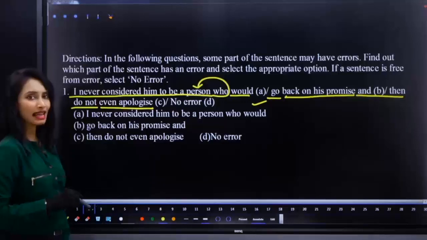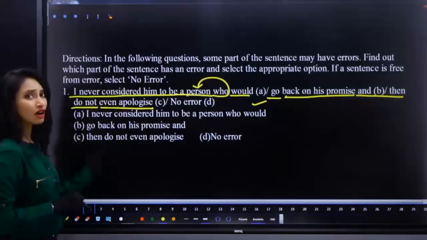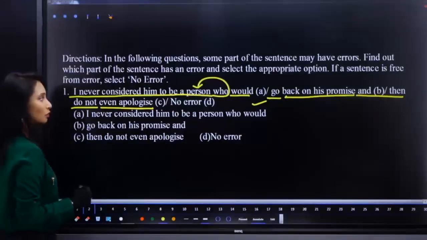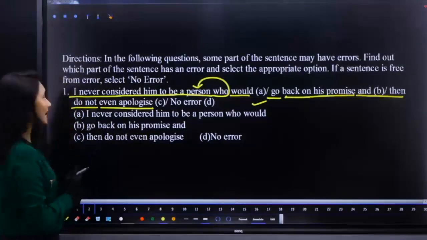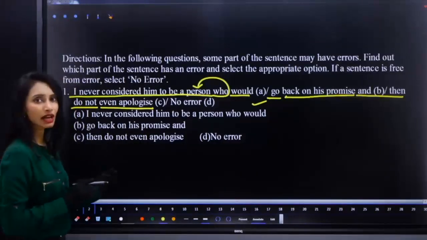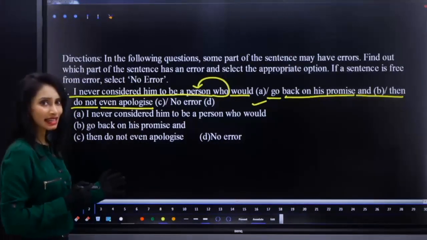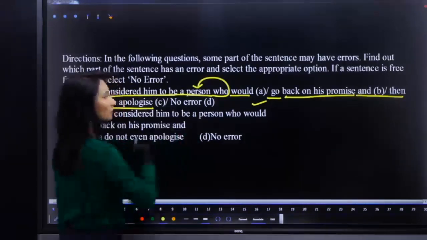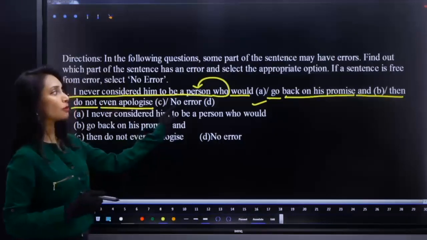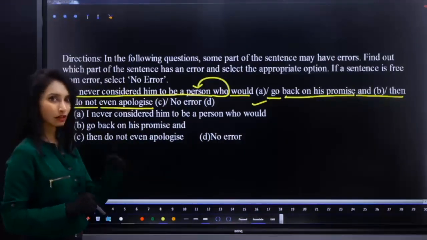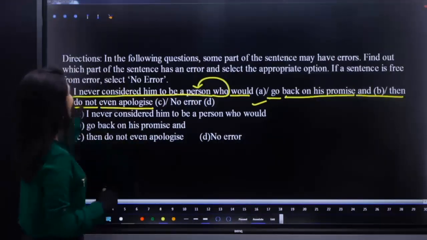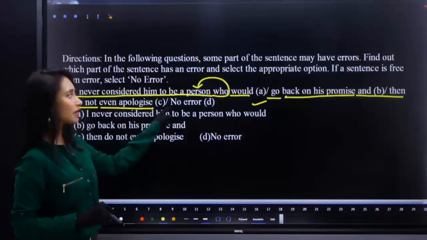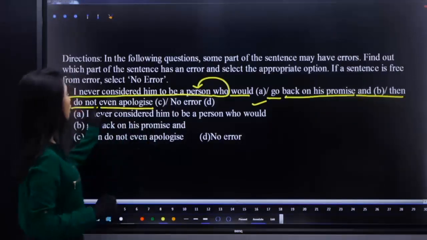See, the error is with the usage of an additional auxiliary verb. It is a compound sentence. The sentence is, I never considered him to be a person who would go back on his promise. That is one clause. And another clause, I would never consider him a person who would not even apologize.